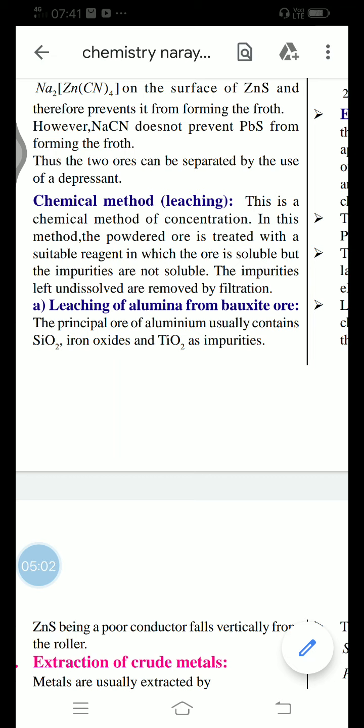Now in this leaching process, suitable reagents are used, because that suitable reagent can easily separate the silicon dioxide, iron oxide and titanium dioxide. Now in this process, what kind of chemicals are added? See carefully, the important point, my dear students: in bauxite ore, silicon dioxide, iron oxide and titanium dioxide are present as huge impurities.